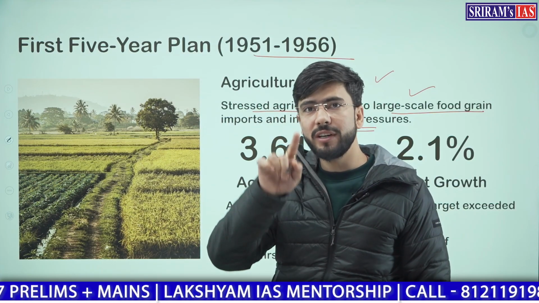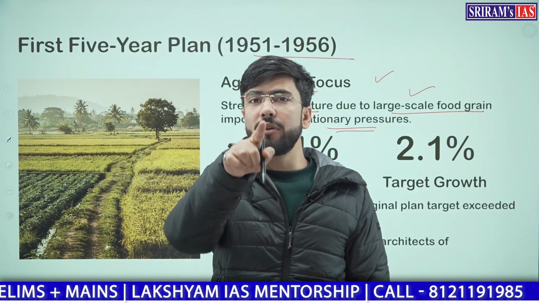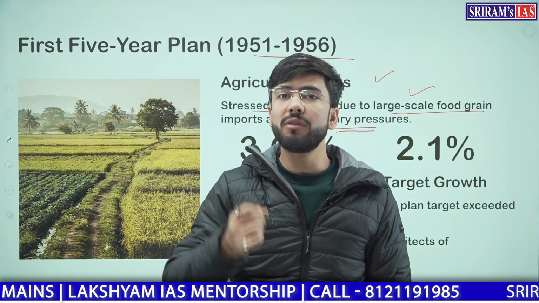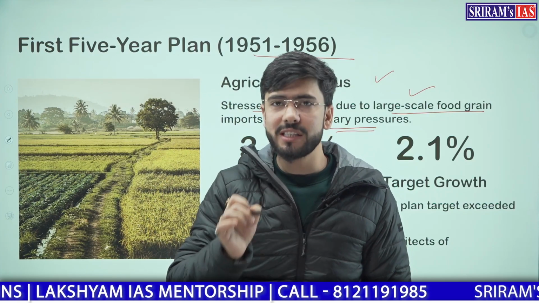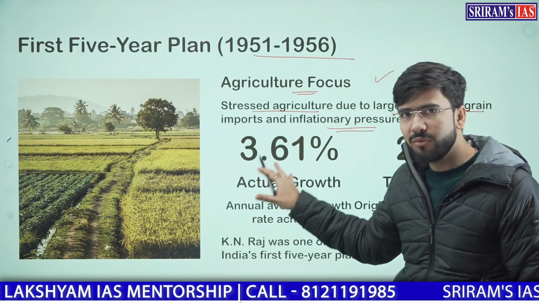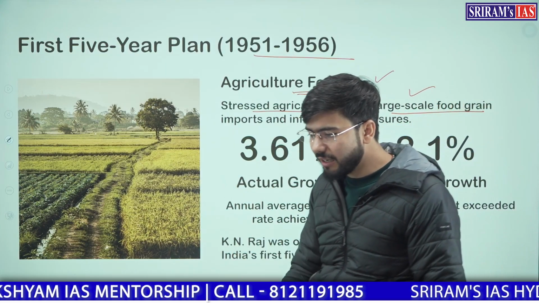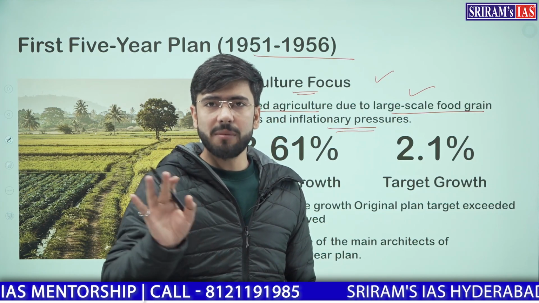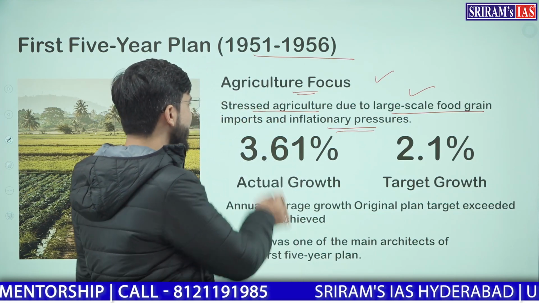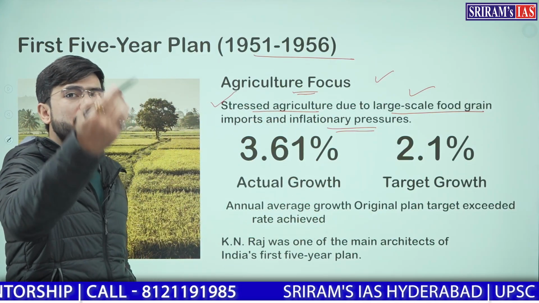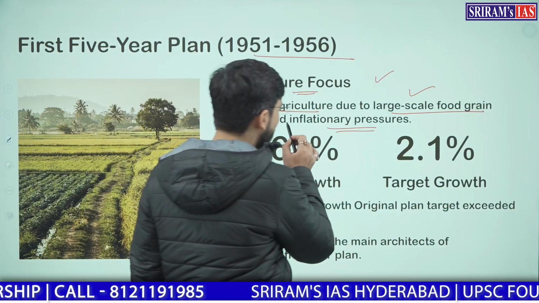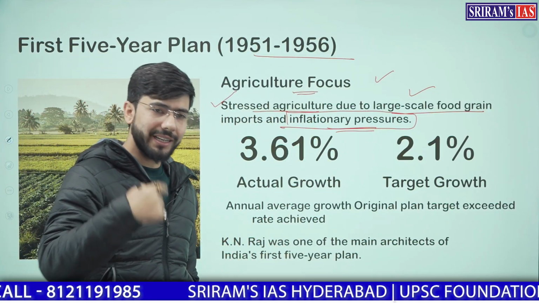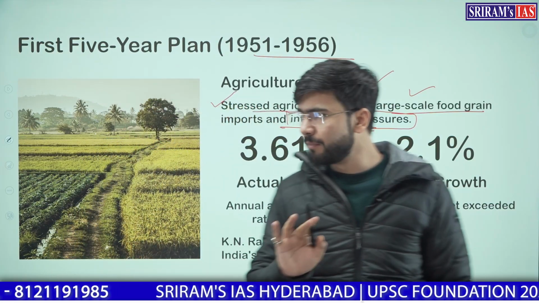Remember, there was a question in 2024 about agricultural productivity, and in 2023 about agricultural productivity of India and China, in which it was said that agricultural productivity of India is more than China, which was a false statement. Why? Because India's agricultural productivity was very less since 1951 and it is still less as compared to China. Clear? So our agricultural productivity was less. We had to import large scale food grains. We had to ensure that our prices remain less inflationary because it was imported inflation. What is imported inflation? We will read it later on.